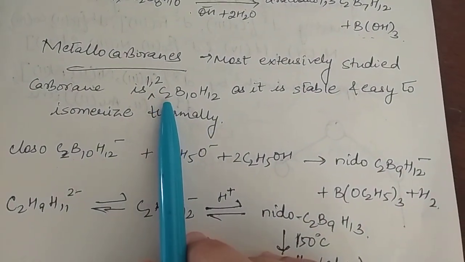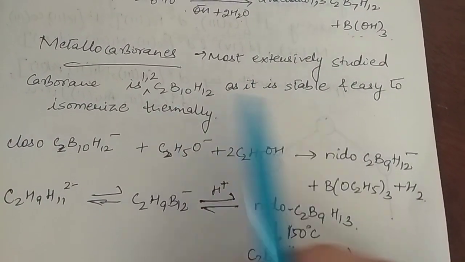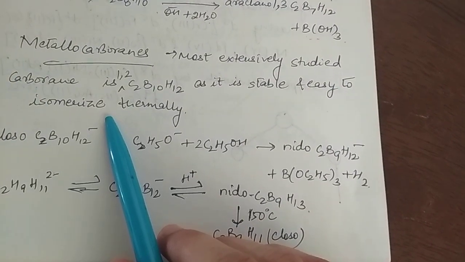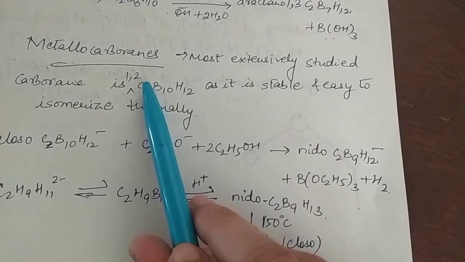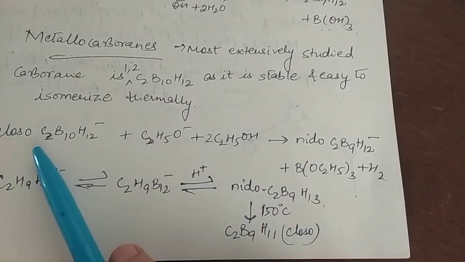So for example, that is 1,2-C2B10H12, and it is stable and it can easily isomerize thermally. We have discussed it before also. The 1,2 isomer structure goes to 1,7 and 1,12. So it can be easily used for substitution.